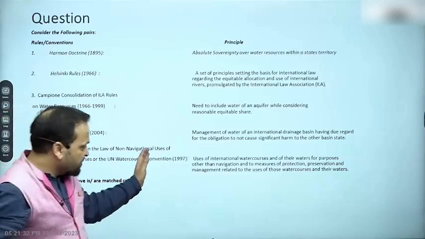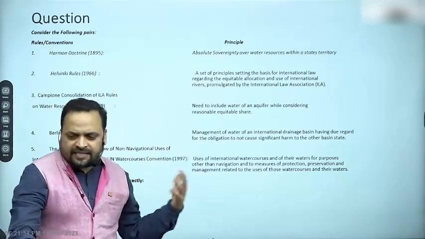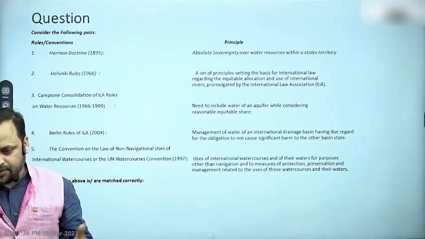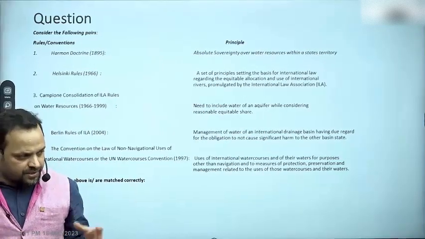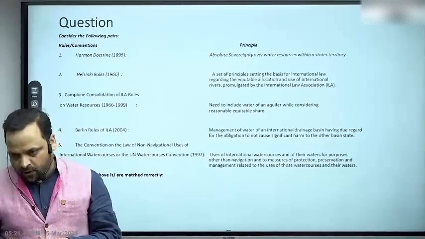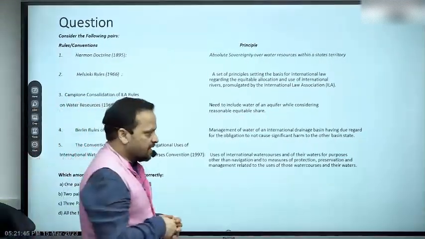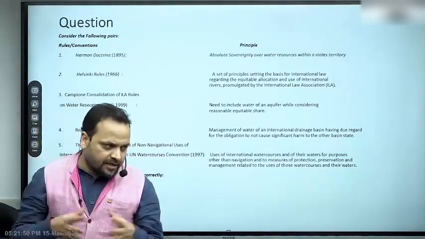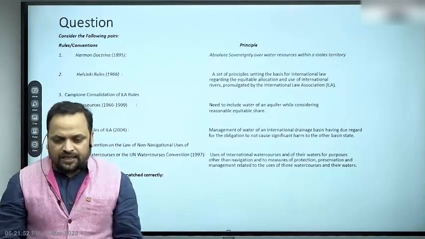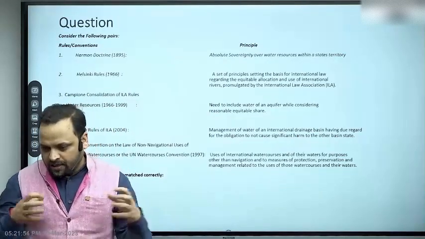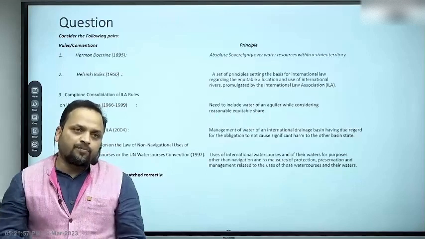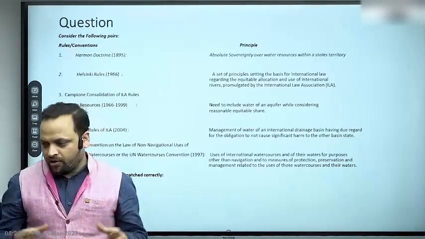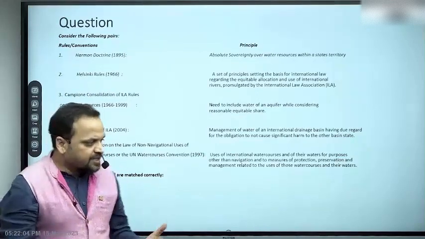All right, so what is it that is contained here? As the name suggests, it is about non-navigational usage. All right, navigation is when you use river systems for transport. Movement of goods, movement of passengers. So non-navigational use may mean drinking water use, agricultural use, etc. In those contexts, what legal principles should be applied and what protections are available for the rights of involved countries, that is contained in this particular convention.